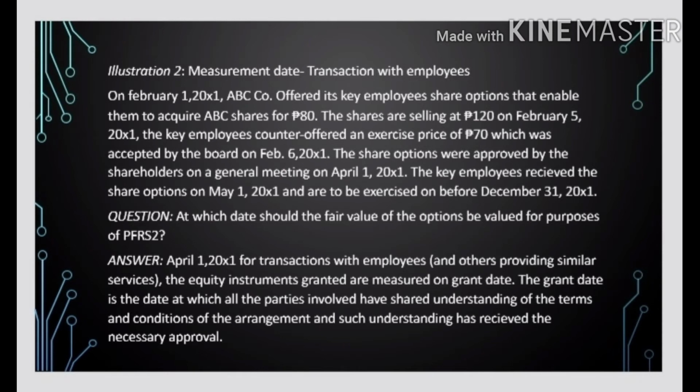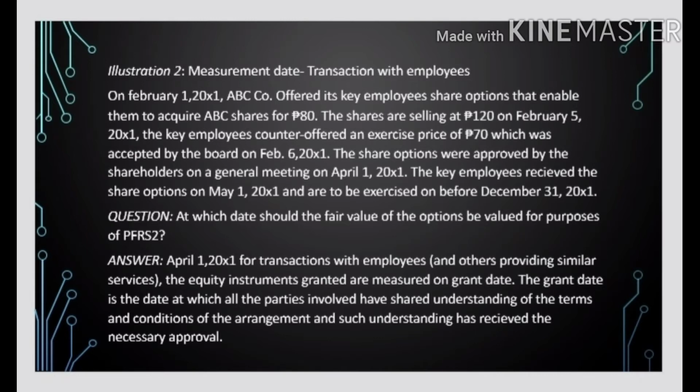Illustration 2, measurement date, transaction with employees. On February 1, 20X1, ABC Co. offered its key employees share options that enable them to acquire ABC shares for 80 pesos. The shares are selling at 120 pesos on February 5, 20X1. The key employees counter-offered an exercise price of 70 pesos, which was accepted by the board on February 6, 20X1.